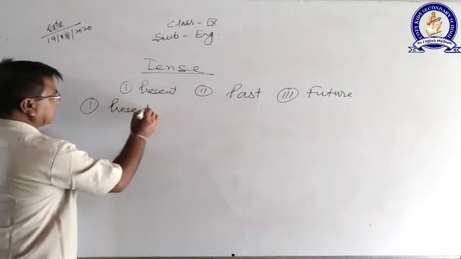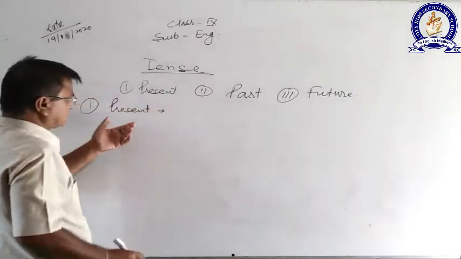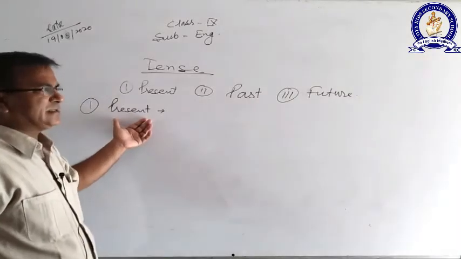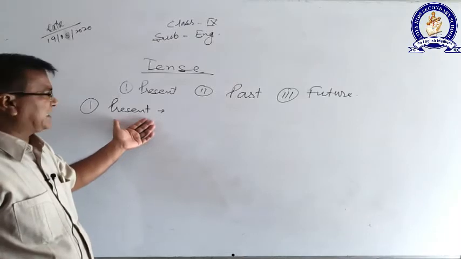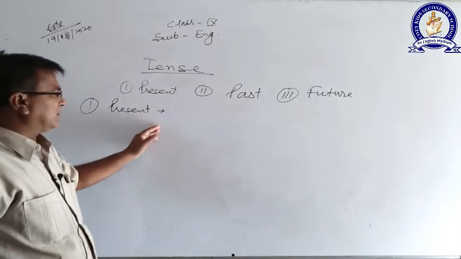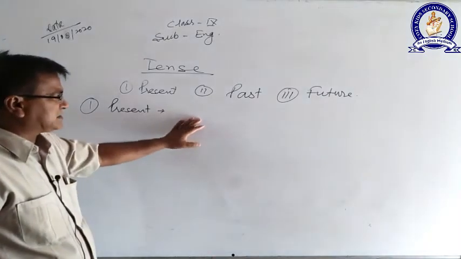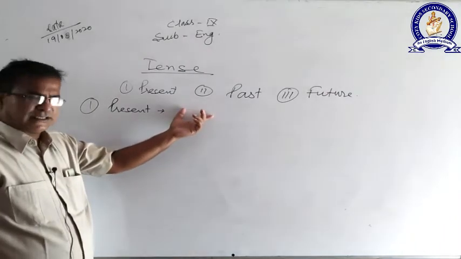Present tense. Dear, you know that in Hindi, how can we know whether a sentence belongs to present or not? At the end of the sentence, there is hai, ho, hu, aata hai.